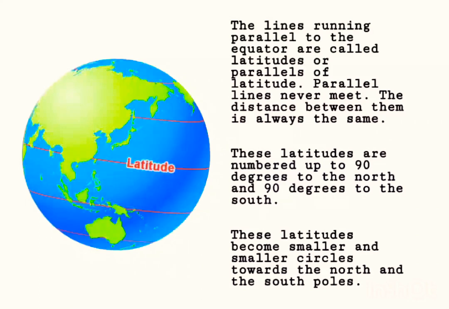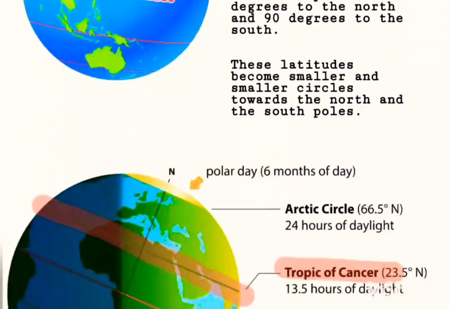Now the lines running parallel to the equator are called latitudes or the parallels of latitude. Parallel lines never meet. The distance between them is always the same. These latitudes are numbered up to 90 degrees to the north and 90 degrees to the south. These latitudes become smaller and smaller circles towards the north and the south poles.